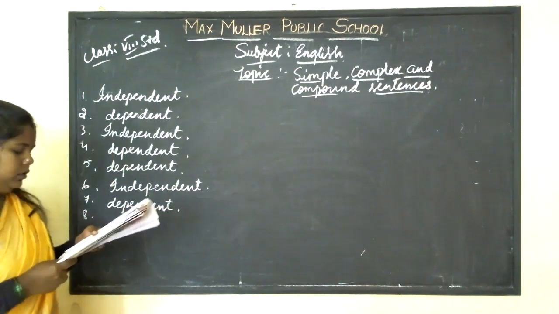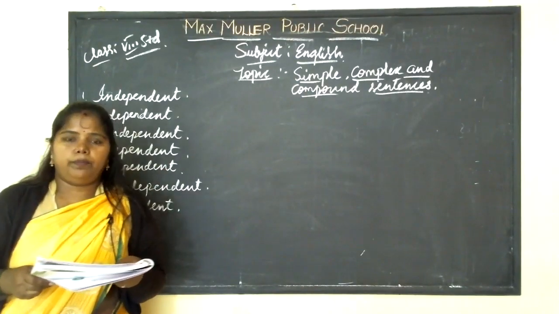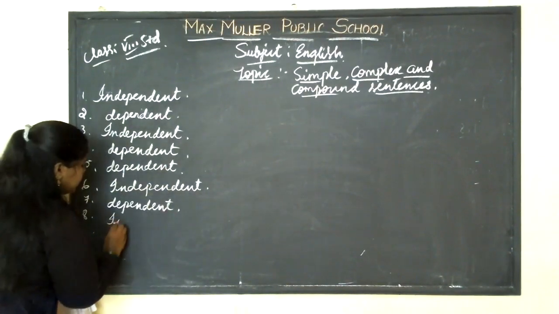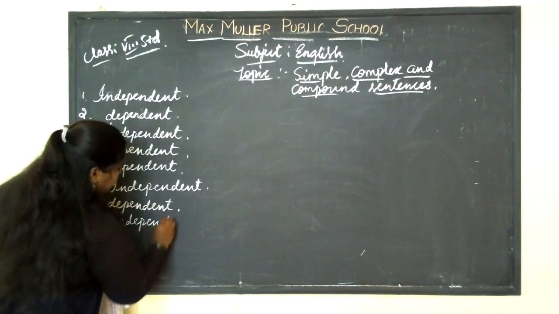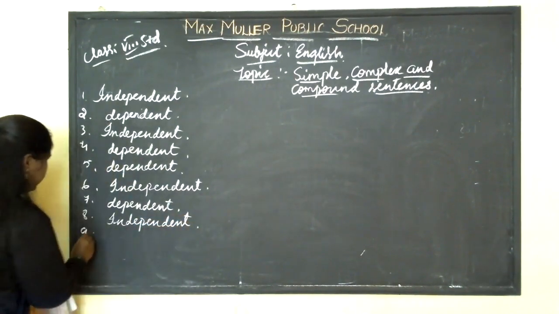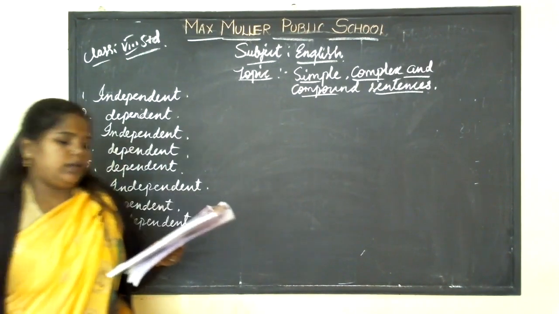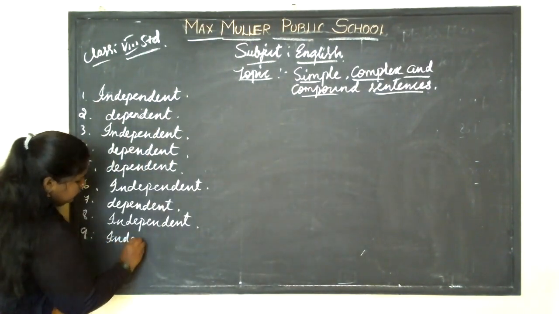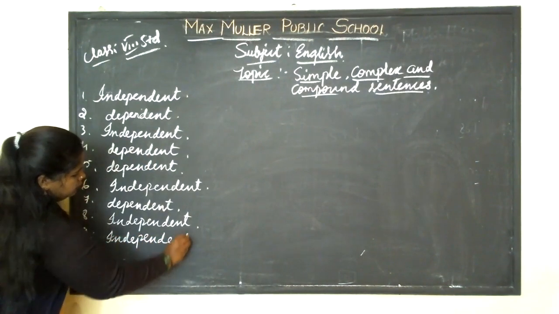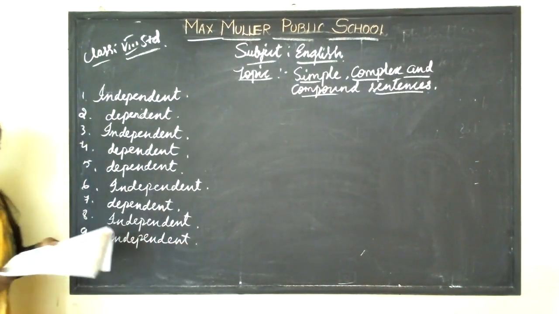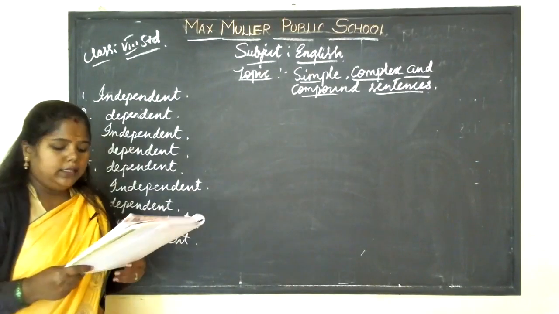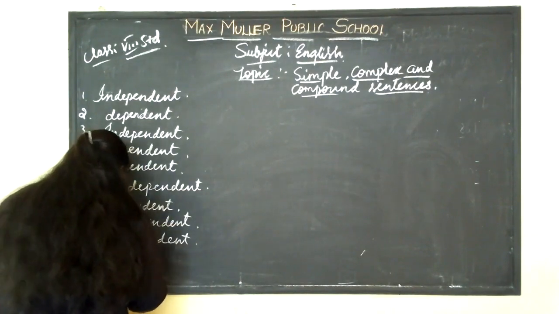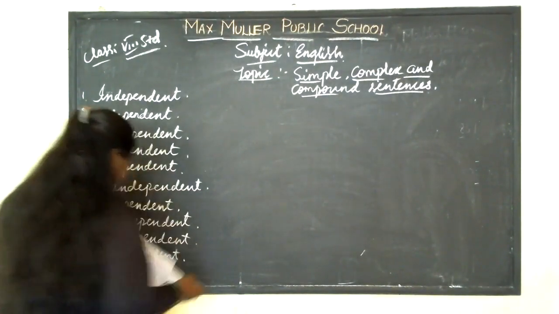The next one, "But she did not reply." This is an independent sentence clause. The ninth one, "She dropped the vase." It's independent. The 10th one, "Many brave soldiers fought in the war." That is independent. "Many soldiers fought in the war." That is also independent.